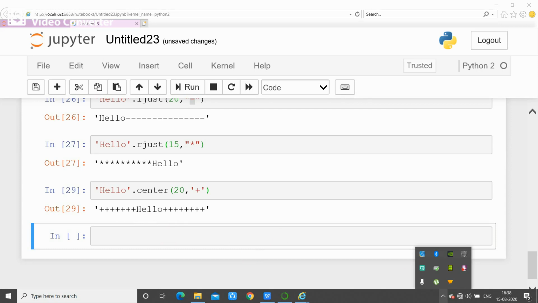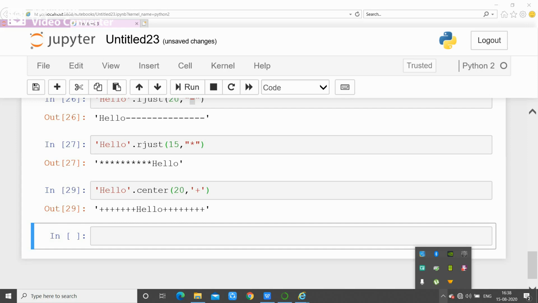Like this you can work with the different string methods. Now we see some other methods to remove the space in the given string.